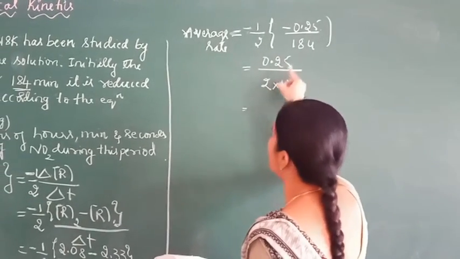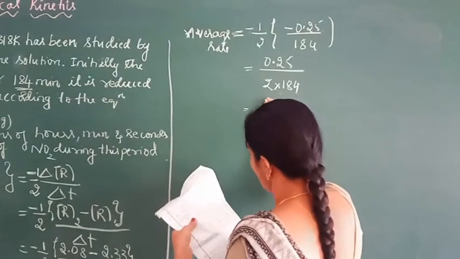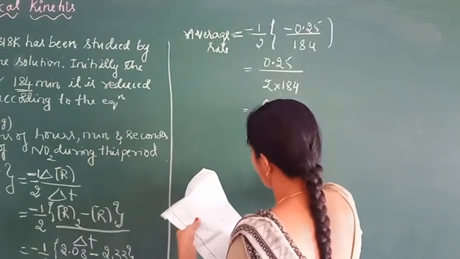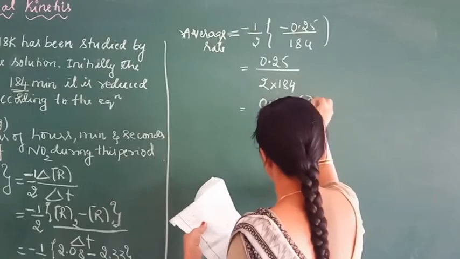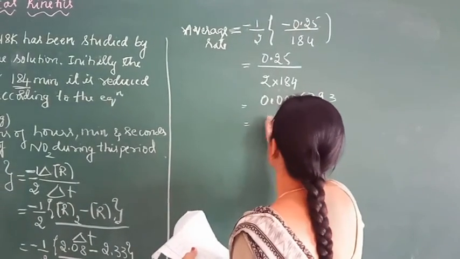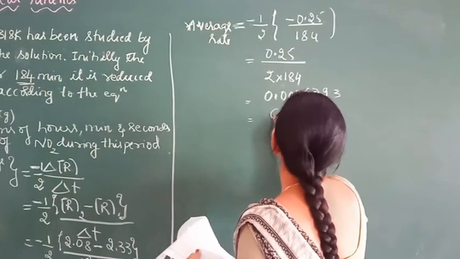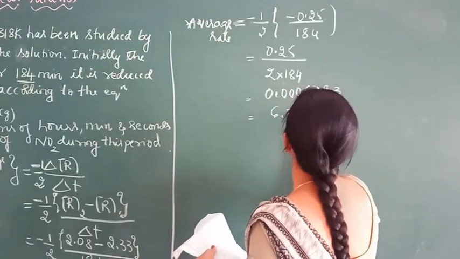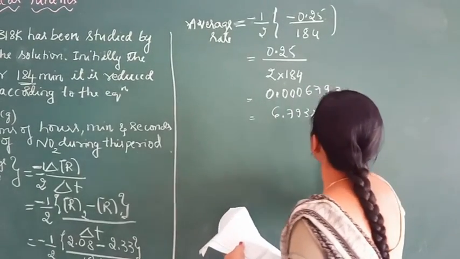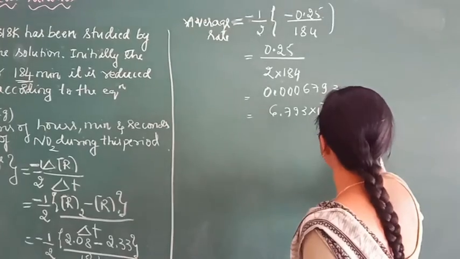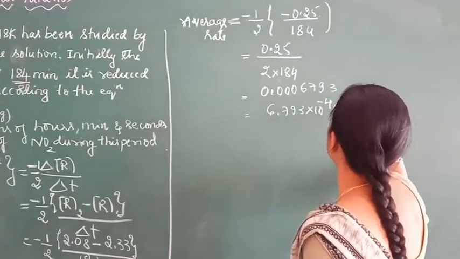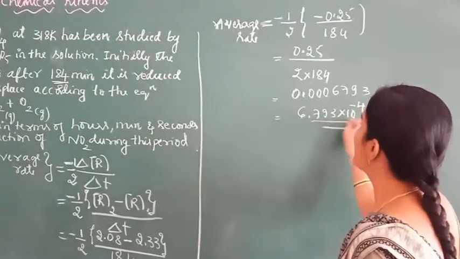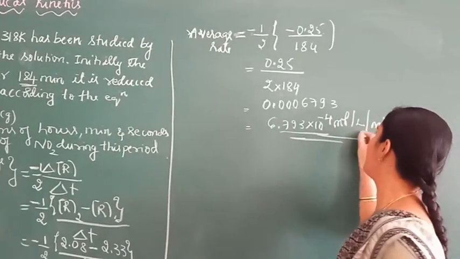So, on simplification we get 0.0006793 or 6.793 into 10 power minus 4 mole per liter per minute. So, this is the average rate in terms of minutes.